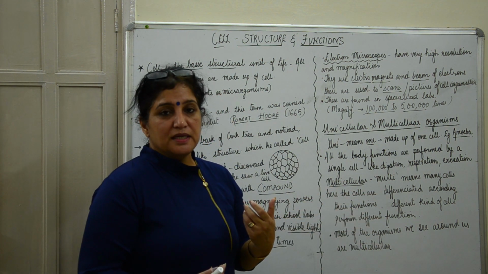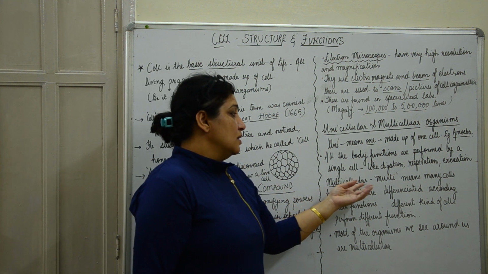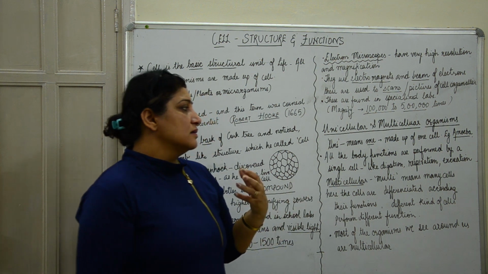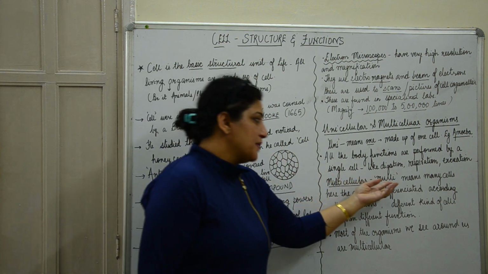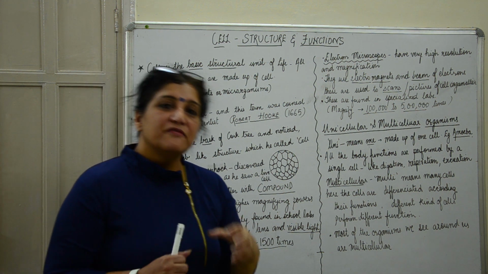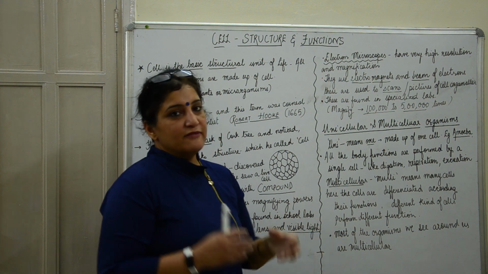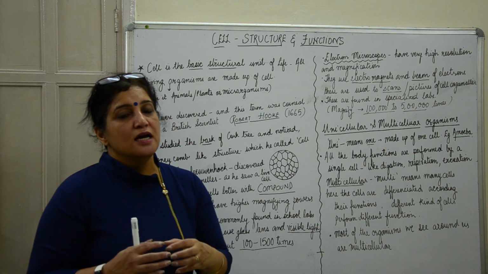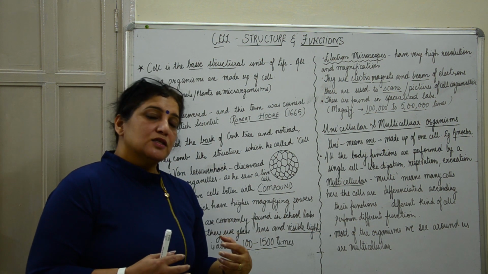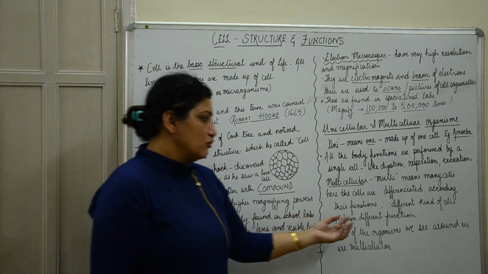Animals, even human beings, will contain about 1 trillion cells. So multicellular organisms are the ones which have many cells. Here the cells are differentiated according to the function that they perform. So we have different kinds of cells according to the function that they will be performing. I will be elaborating on this point as we move ahead.